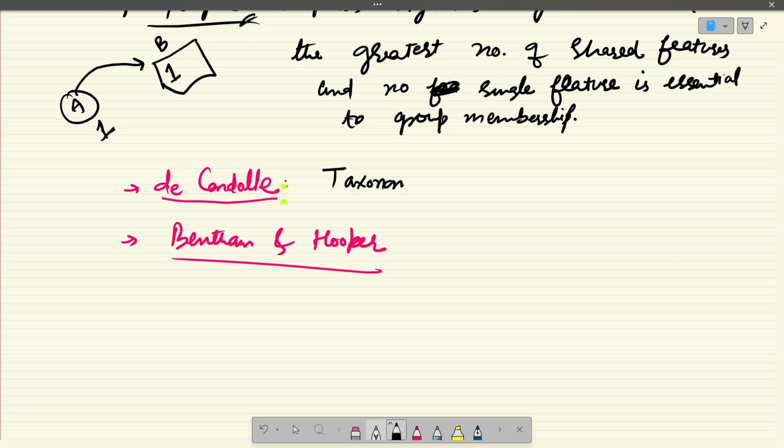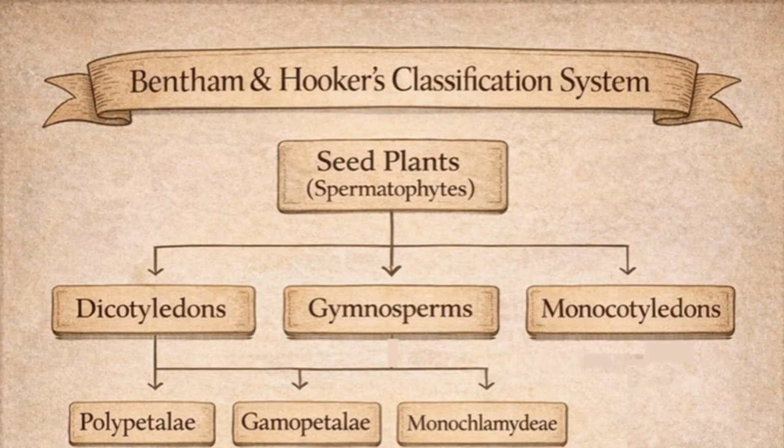And usually in most of the syllabuses, most of the books, this Bentham and Hooker system is usually discussed, and we will go with this natural system of Bentham and Hooker, which is still used in many parts of the world, especially if we talk about Indian herbaria. This Bentham and Hooker is used for the arrangement of the specimens in their herbaria. I think we will stop here today.